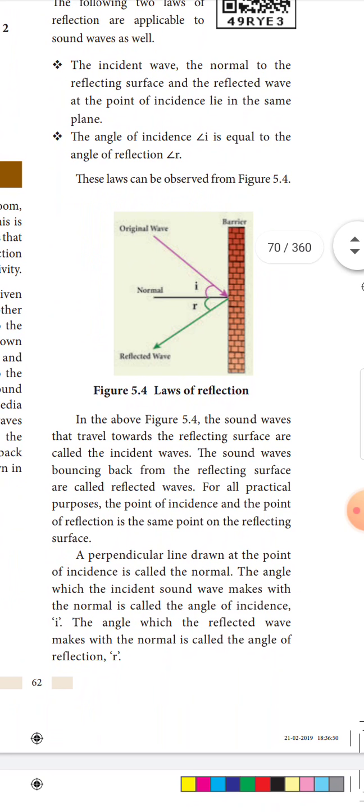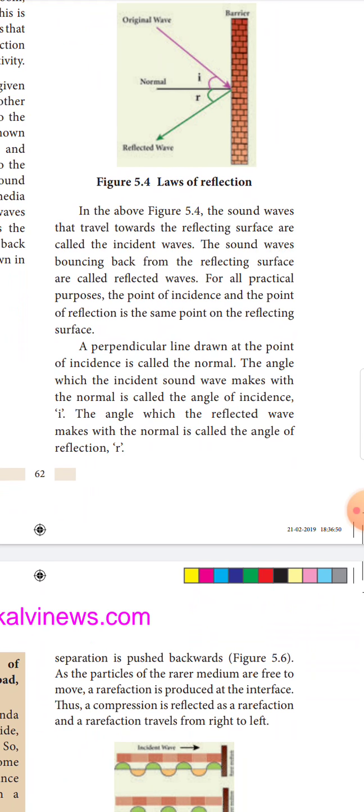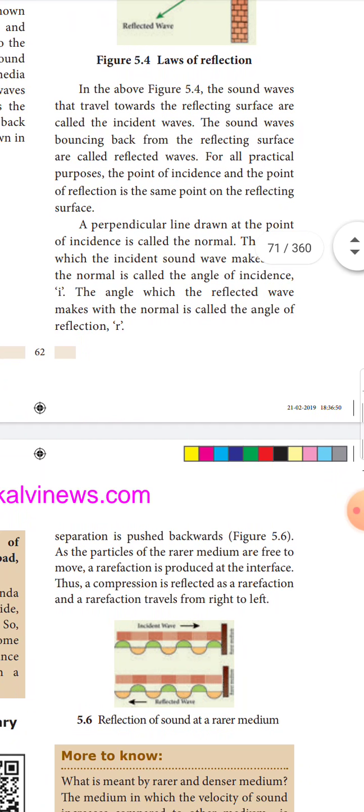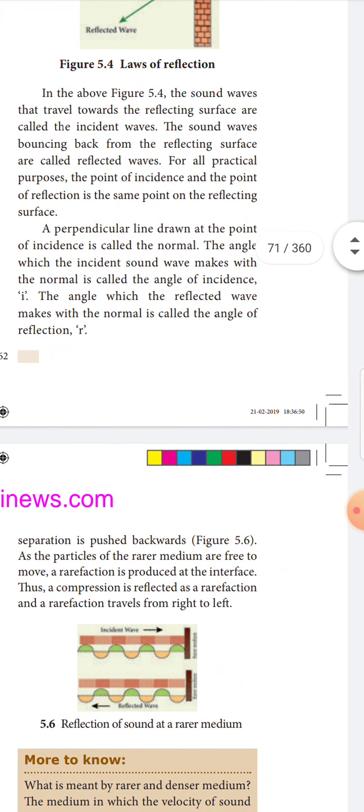These laws can be observed in figure 5.4. In the above figure 5.4, the sound waves that travel towards the reflecting surface are called incident waves. The sound waves bouncing back from the reflecting surface are called reflected waves.